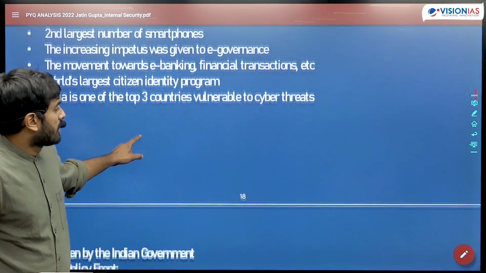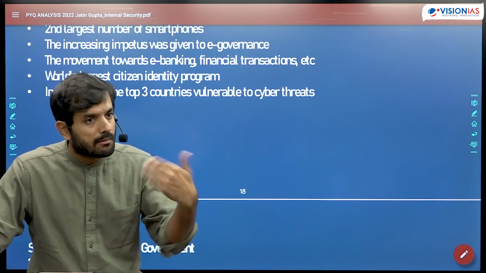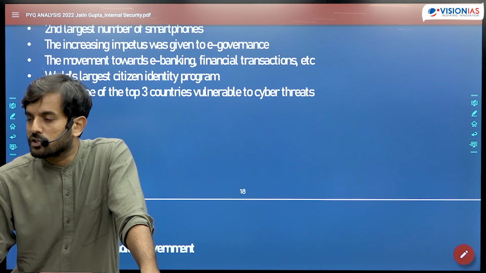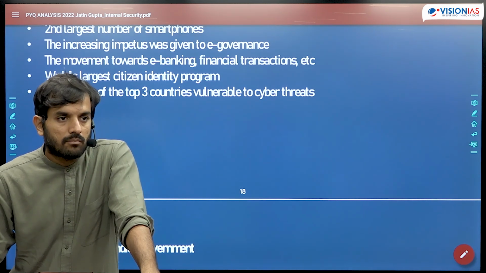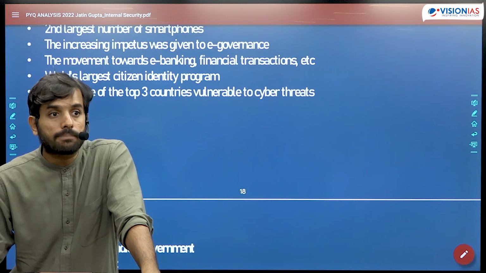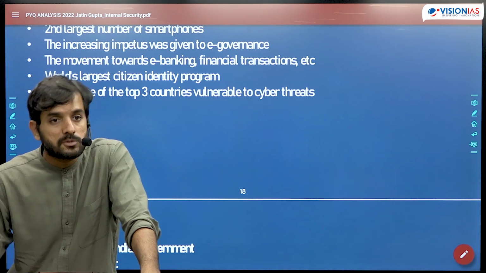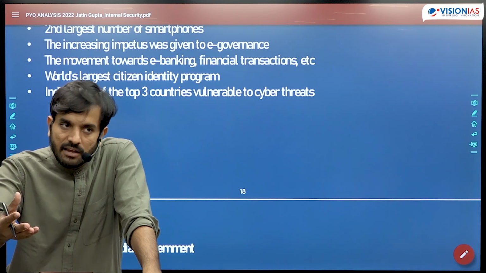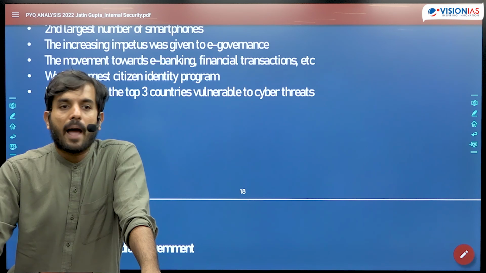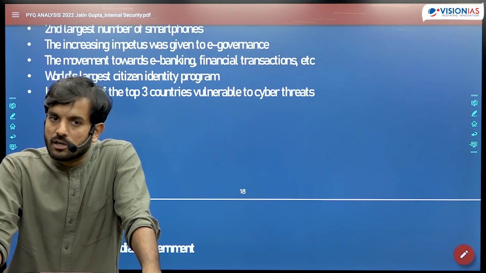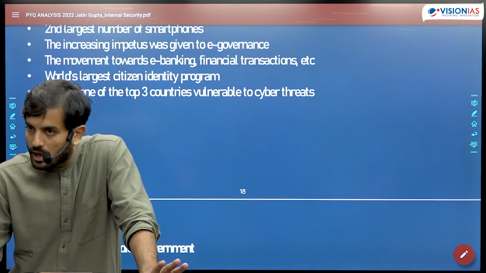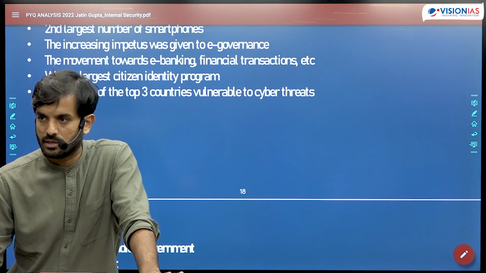Then we are one of the most vulnerable countries also when it comes to cyber threats. As per a report published by Symantec, India ranks in top 3 countries when it comes to spam generation as well as with respect to malicious links floating on the Indian websites. भाई आप और तो सब बात छोड़िए, Prime Minister's Twitter account got hacked. So you can imagine how safe we are right now in terms of cyber security measures, right?